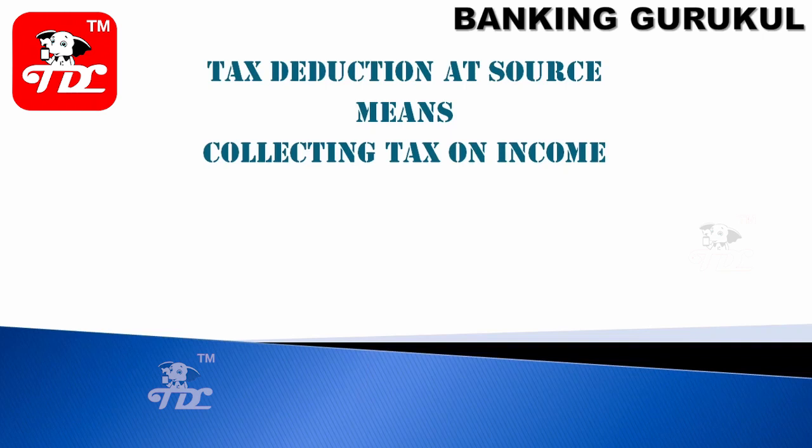In the same way, if you are paying rent, you have to deduct the TDS and then pay the rent. Banks also deduct the TDS. When a customer has a deposit and gets some interest, that interest attracts TDS. Before it goes to the customer account, the bank has to deduct the TDS, and only then is it payable to the customer. Where the source is, there itself you have to deduct the TDS. So for interest on deposits, TDS should be deducted by the bank. For salaries, companies have to deduct before paying the employees. So in all these scenarios, we have to deduct the TDS.